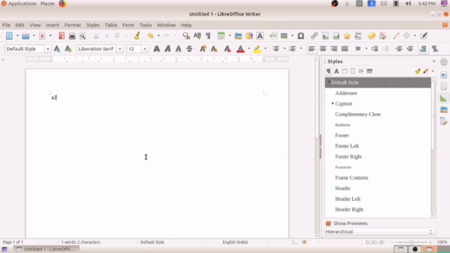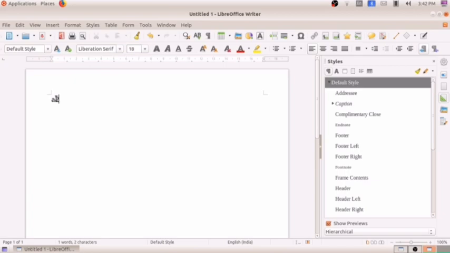In this way it will be coming A2, like that. We want to make the 2 a little bit up from A. So what we can do, we have to select this first. I will be increasing the size over here. I'm making it as 18. Okay, now I think it's clear to you.